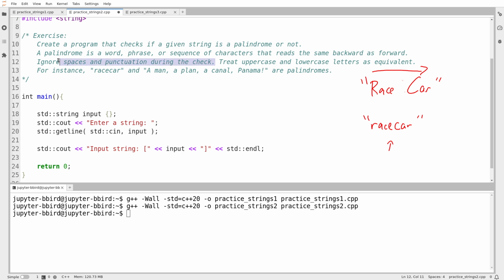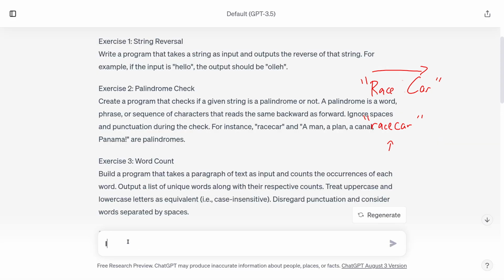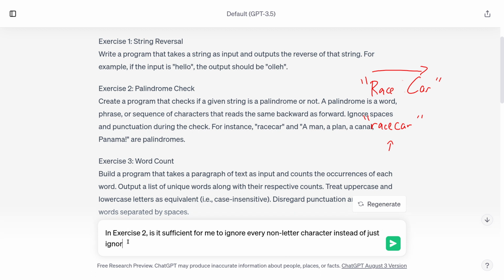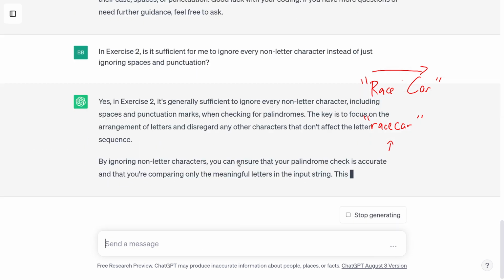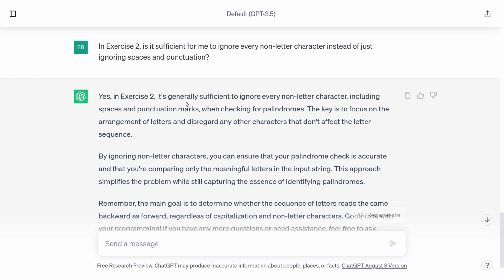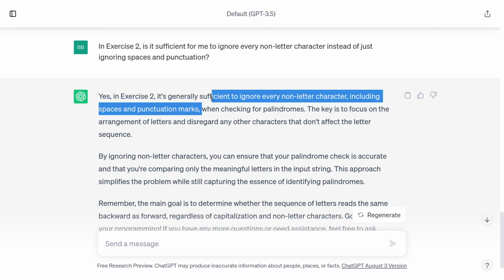There's one way of interpreting this of ignore spaces and punctuation. Maybe what it really wants me to do is just ignore every character that isn't a letter. I'm going to ask it if that's what it means. Now, if it says no, then I will have to do just spaces and punctuation. But if it says yes, I'm going to act based on that. In exercise 2, is it sufficient for me to ignore every non-letter character instead of just ignoring spaces and punctuation? Yes, it's generally sufficient to ignore every non-letter character, including spaces and punctuation marks.